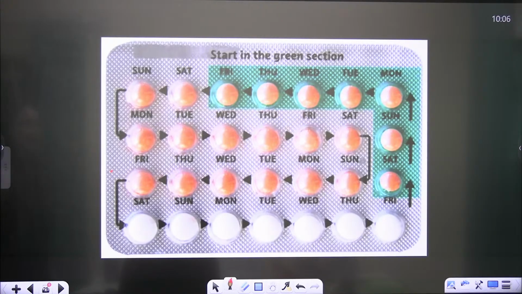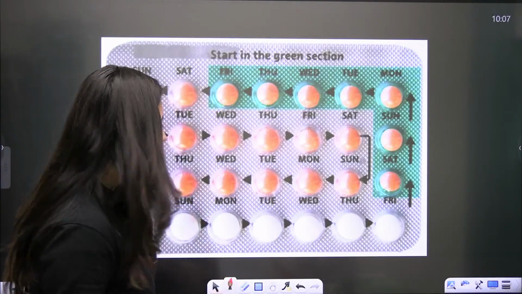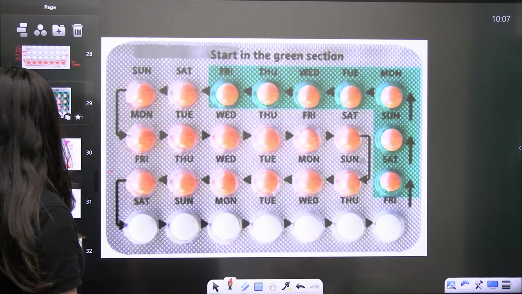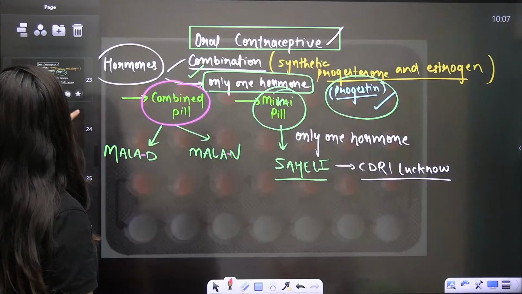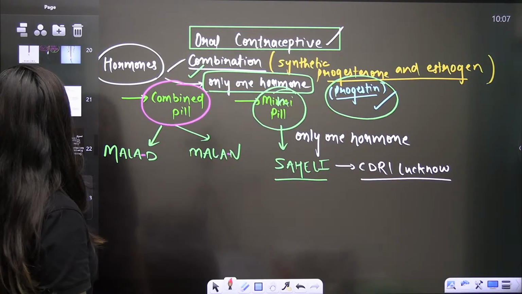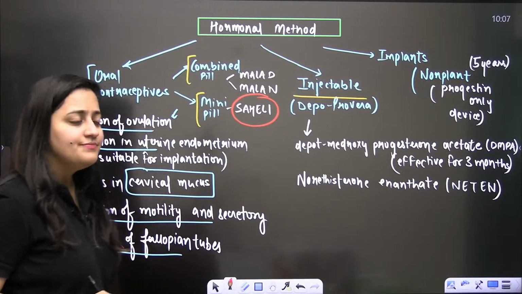Okay, so ultimately the hormonal level needs to be provided. So if she forgot, obviously she can take 2 tablets a day. Okay. So next is what? This is about the oral contraceptive method, as I said, Mala D and Mala N. Next is mini pill, Saheli.